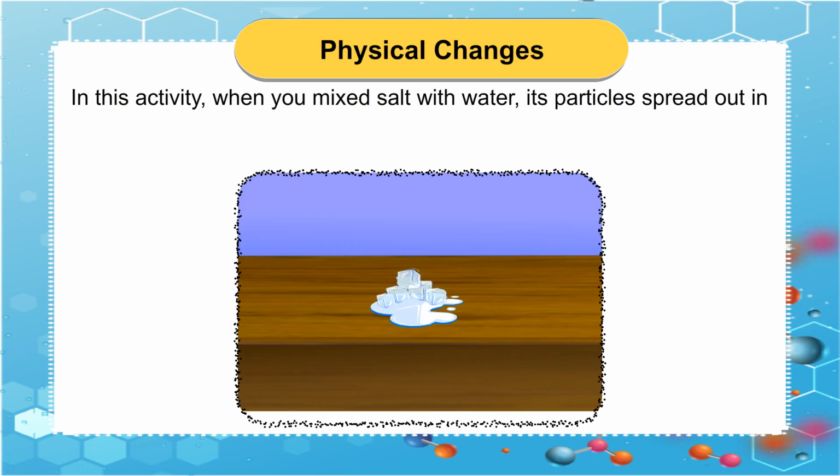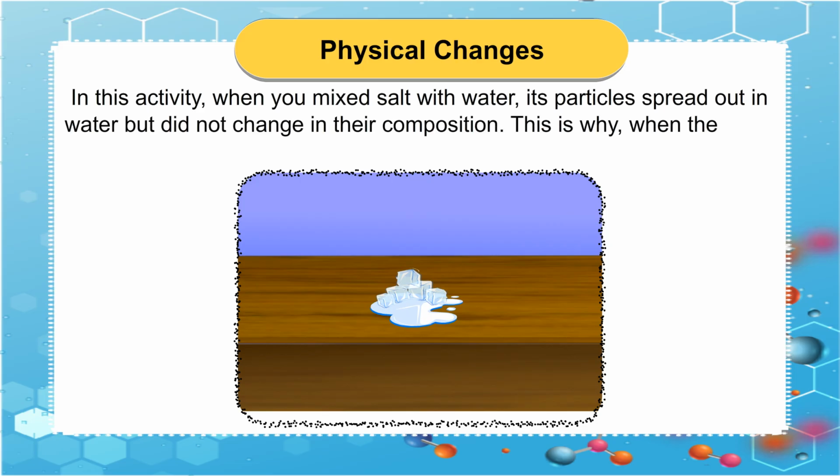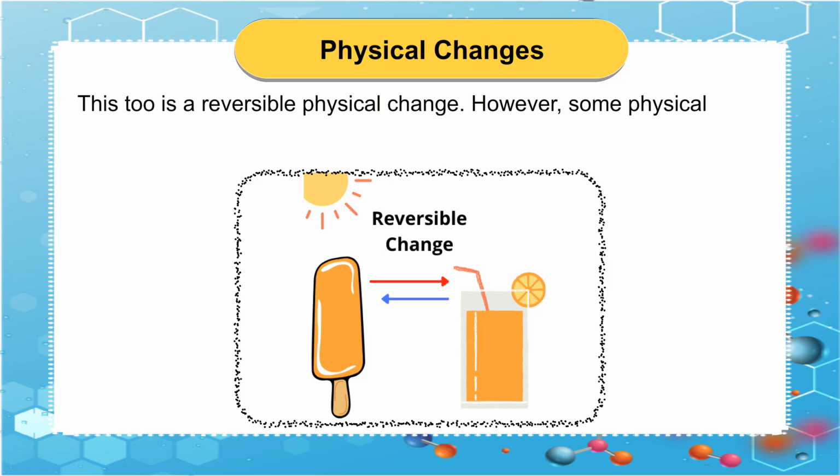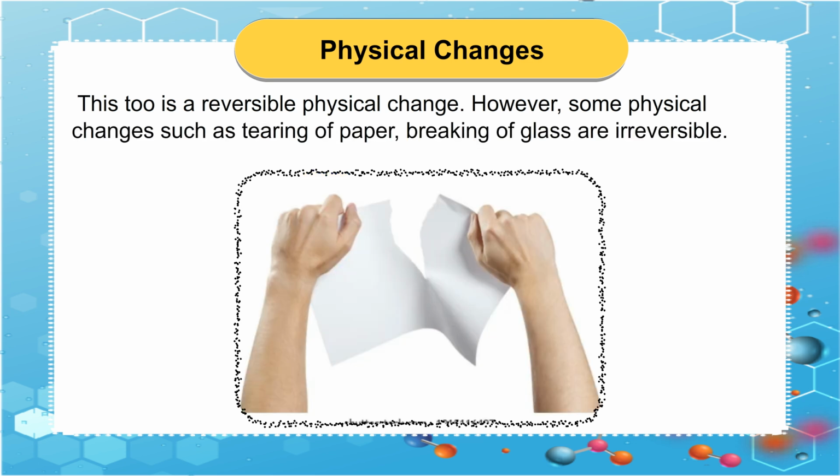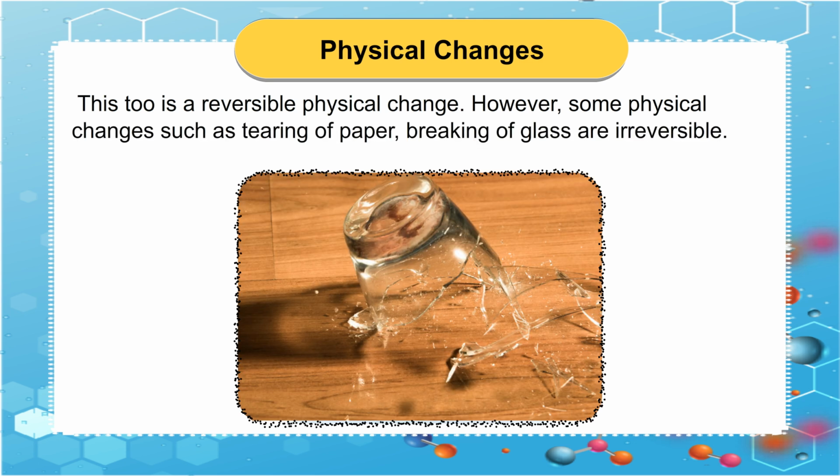In this activity, when you mixed salt with water, its particles spread out in water but did not change in their composition. This is why, when the water evaporated, you got the salt back. This too is a reversible physical change. However, some physical changes such as tearing of paper, breaking of glass are irreversible.